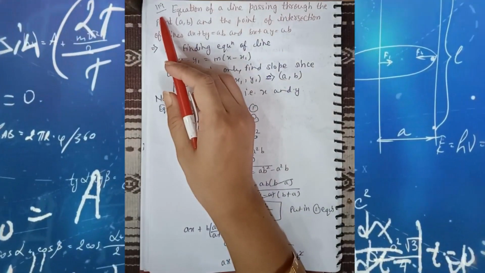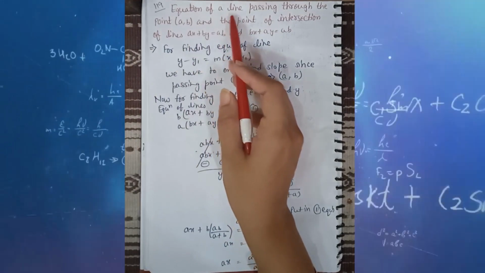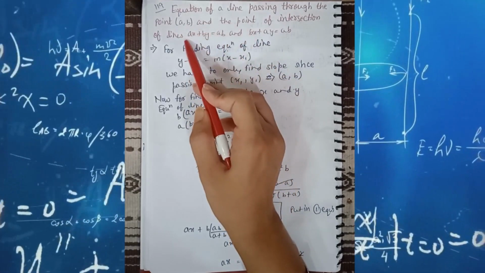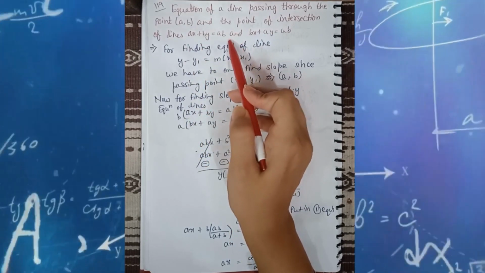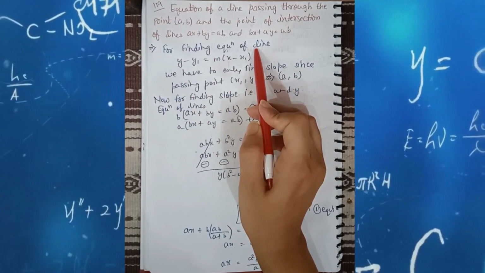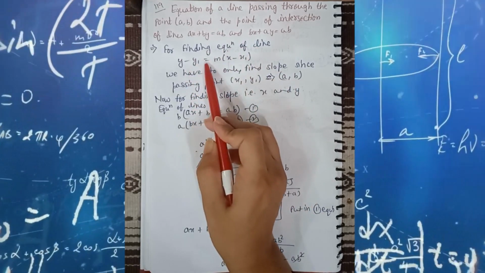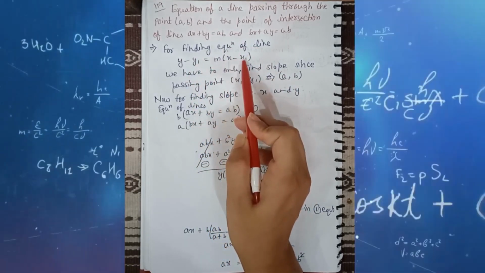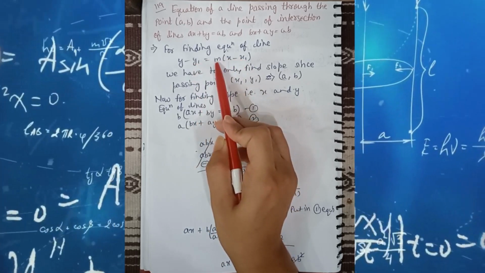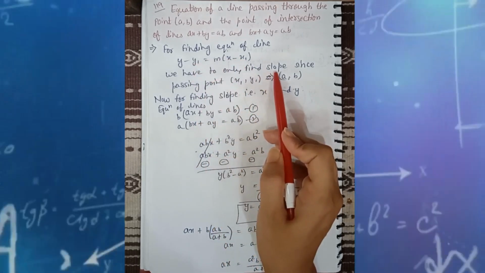This is question number 119. The equation of a line passing through the point (a, b) and the point of intersection of the given lines. Students, for finding the equation of a line, what is the equation of the line? y minus y1 is equal to m times (x minus x1). Here y1 and x1 are the passing point and m is the slope. That means we have to find the slope.